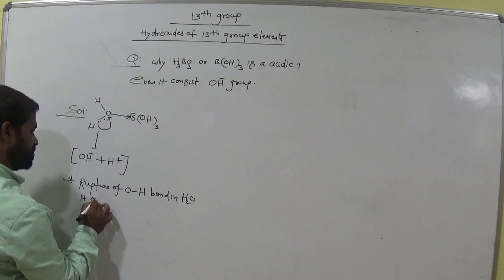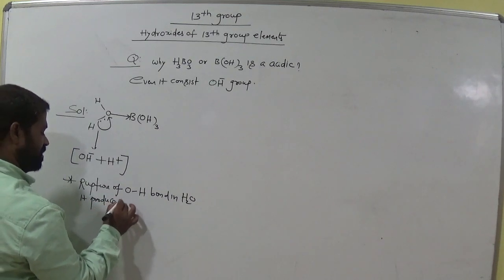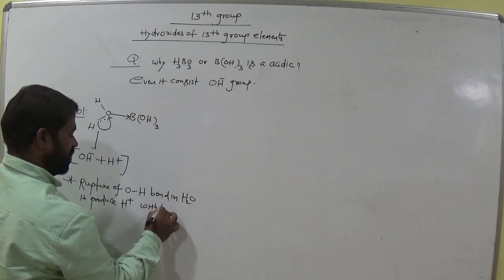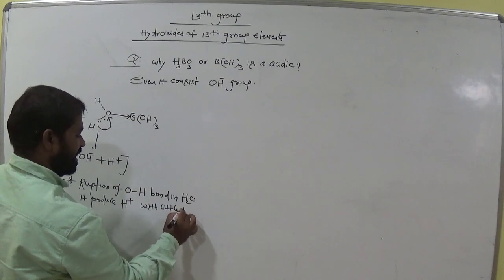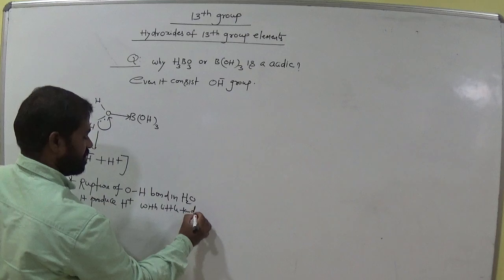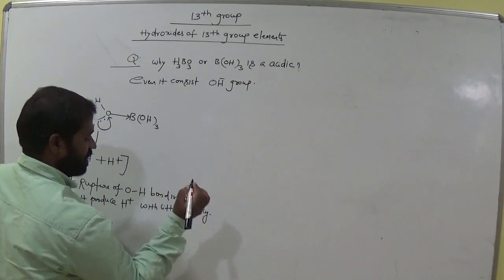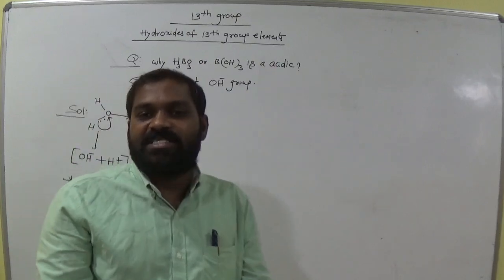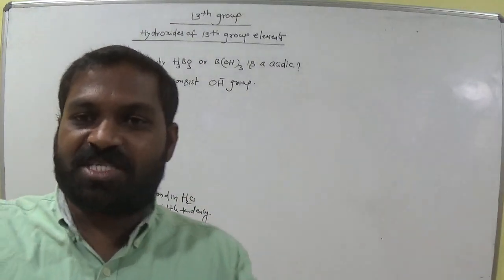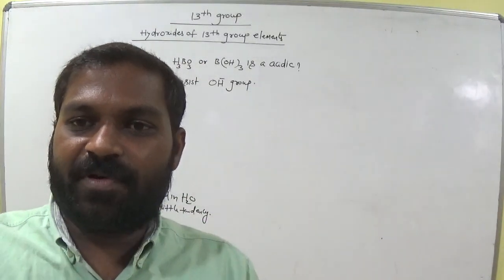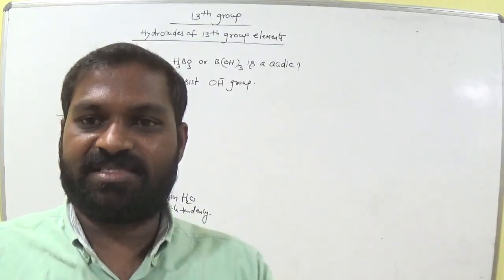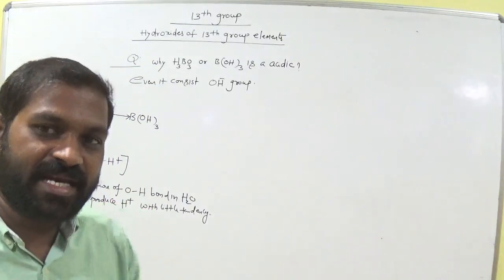It produces H plus with little tendency, not very high. So a few H plus ions are released, not a very high number. A few H plus ions are released. So why is H plus released here?